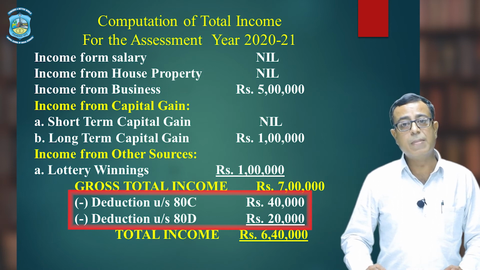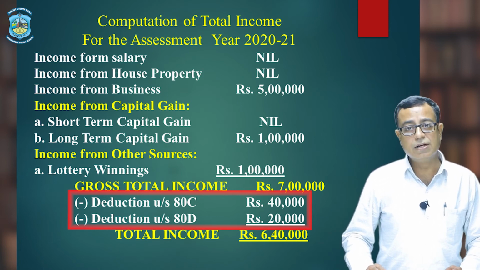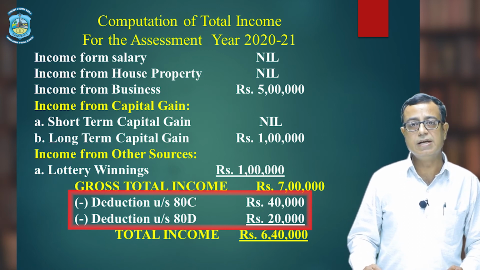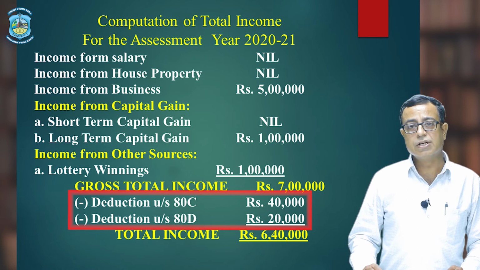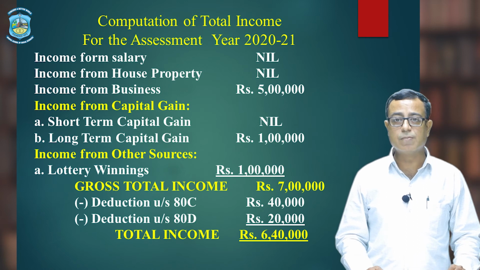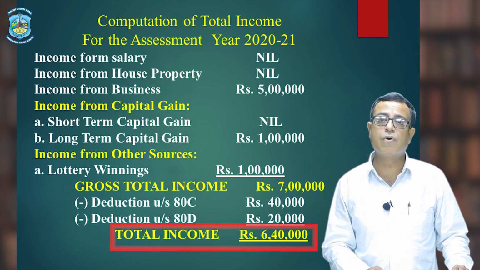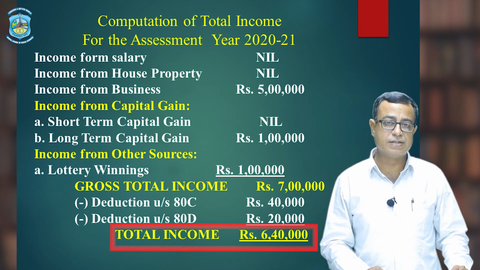He also paid medical insurance premium or health insurance premium, that is also deductible under section 80D. So, total deductions: 40,000 under 80C, 20,000 under 80D, total deductions it is 60,000. So, the total income, or you can say taxable income of Mr. Sharma is 7 lakh minus 60,000, it is 6 lakh 40,000 rupees.